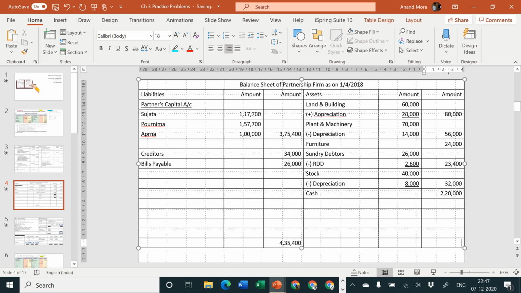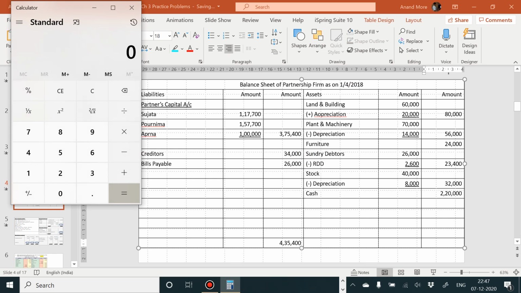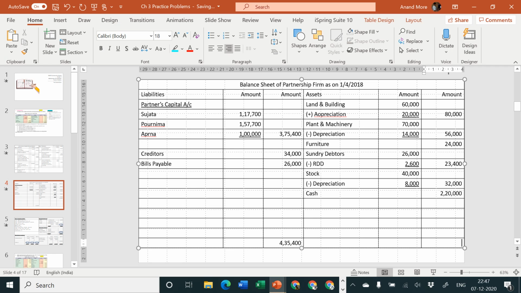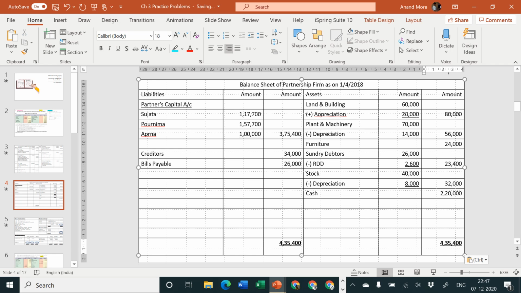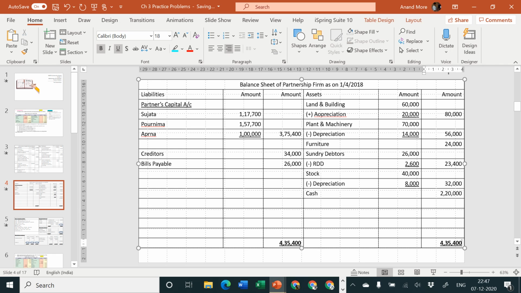Okay, let us consider the asset side. The total of the asset side is 80,000 plus 56,000 plus 24,000 plus 23,400 plus 32,000 and plus 2,20,000. That goes to 4,35,400. So our balance sheet is tallying. That's a good thing. First problem of your life on the topic of admission of partner, nicely tallied by you without any difficulty, no mistakes. That's a very good thing.